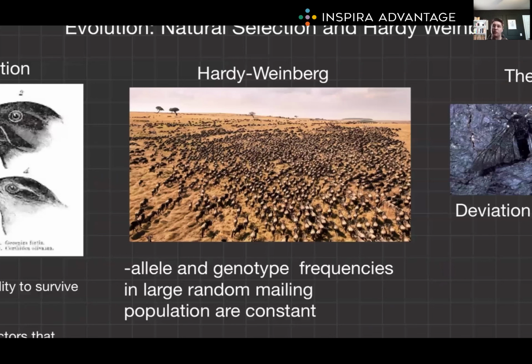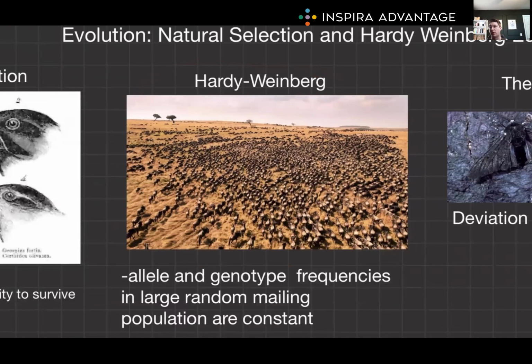Contrasting the dynamic nature of natural selection, the Hardy-Weinberg equilibrium provides a model for understanding the genetic structure of a population in stasis, meaning there's no natural selection going on. It posits that allele and genotype frequencies in a large, random mating population remain constant from generation to generation in the absence of evolutionary influences. This equilibrium is pivotal for evolutionary biology, serving as a null hypothesis for detecting forces of evolution like natural selection, gene flow, and genetic drift. This is something we're going to dive into even more deeply in a future video because there are a lot of assumptions and math that go along with Hardy-Weinberg.